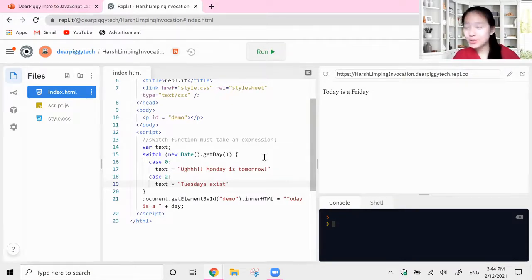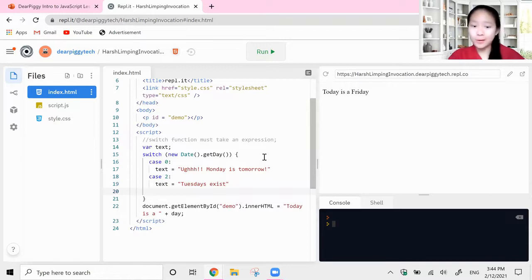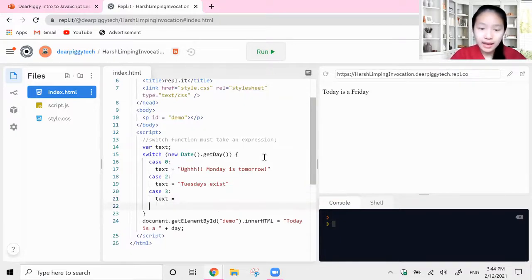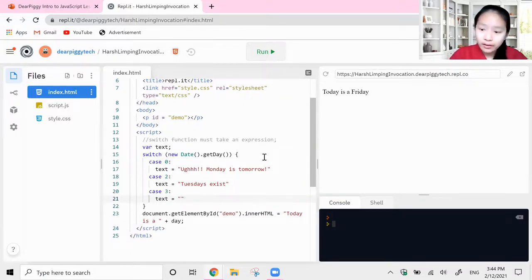Nothing ever happens on Tuesdays. Not quite a bad day because it's not Monday, but we're not that far along in the week either. Say case 3, and in this case it would be Wednesday, so we would say we are almost done with school week.